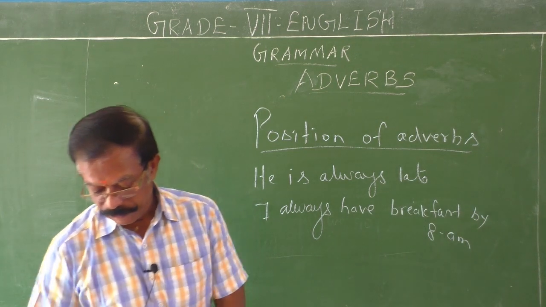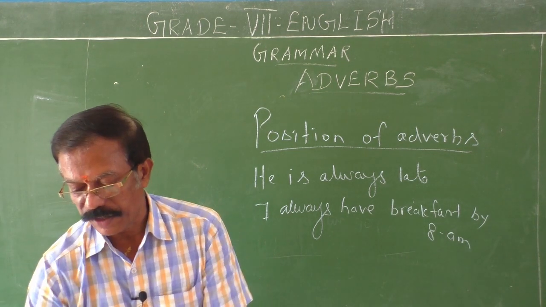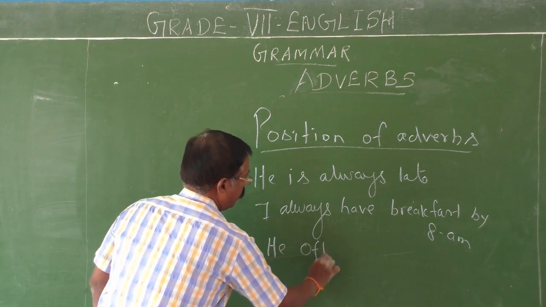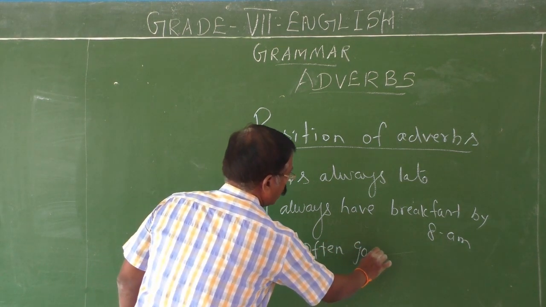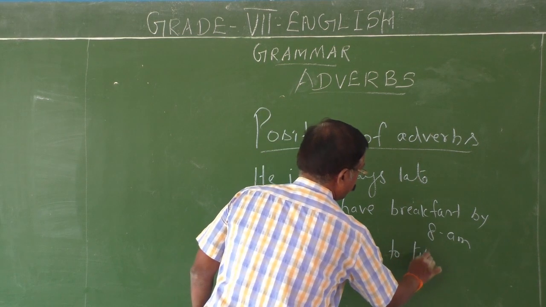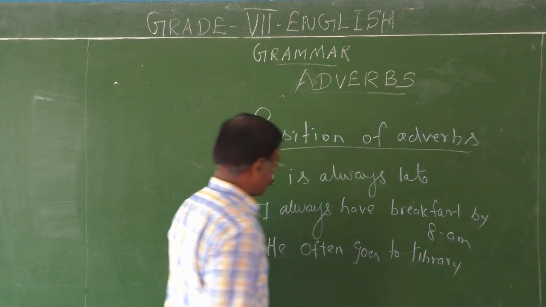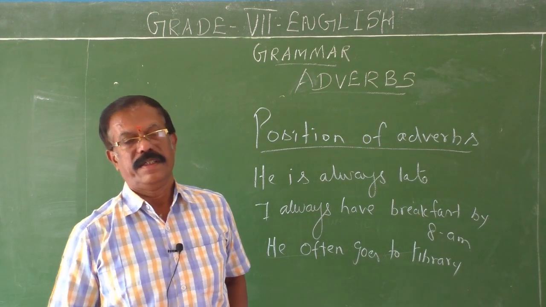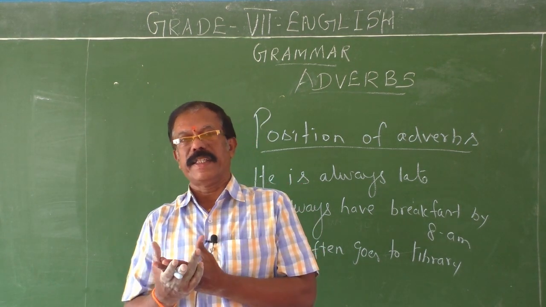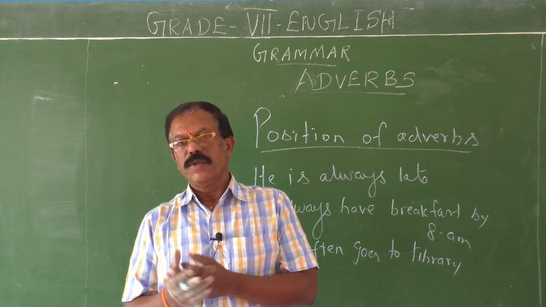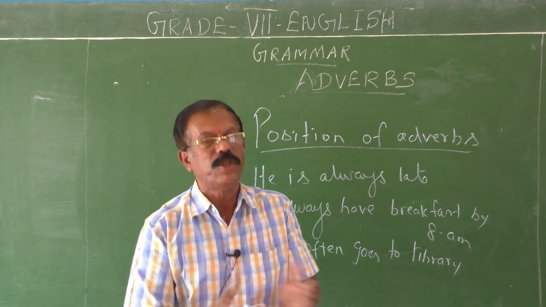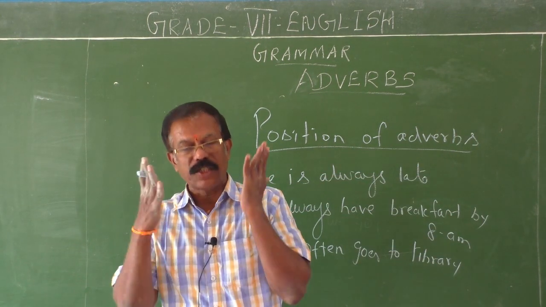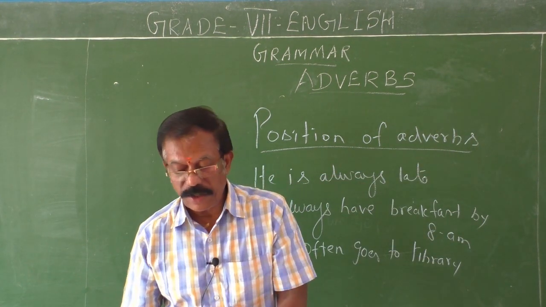Okay, so in this way, the position of adverb of frequency: he often goes to library. But if you write the sentence like, he goes often to the library, it is not a genuine one. It is not generally accepted by the grammarians. So you should know the position where we have to use adverbs. You can't just use adverbs wherever you want to use. It has its own place. There only you have to use.